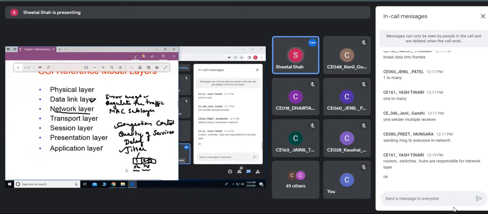Now, what are the problems faced by the various packets at the network layer? Different systems may use different addressing ways.